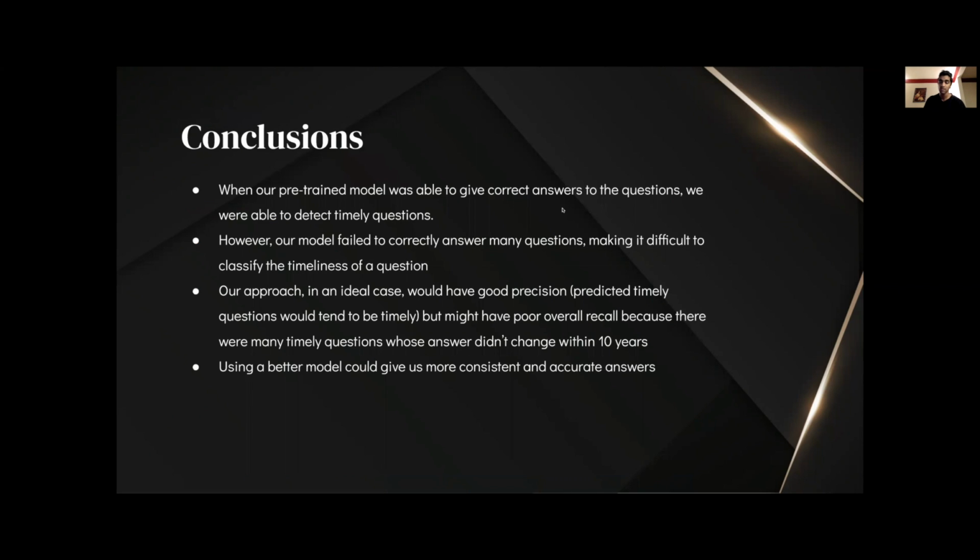In conclusion, when our pre-trained model was able to get correct answers to all the questions, we were able to detect timely questions properly. However, if our model failed to correctly answer questions, it made it difficult to classify the timeliness of the question. In an ideal case, our approach would have had good precision, but would have poor overall recall because there were many timely questions whose answers didn't change within 10 years. So using a better model could give us more consistent and accurate results.